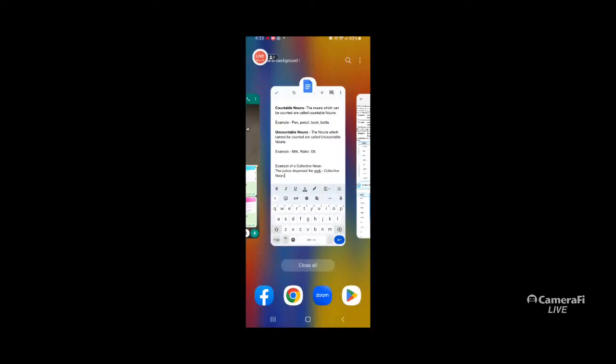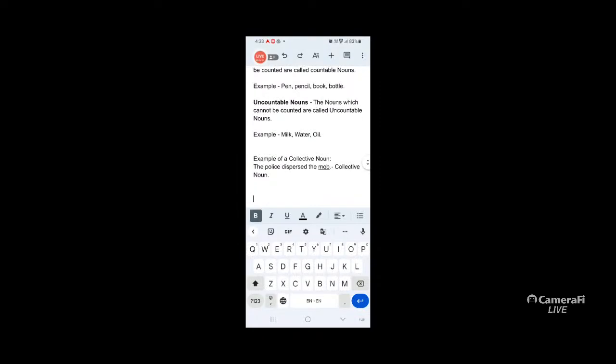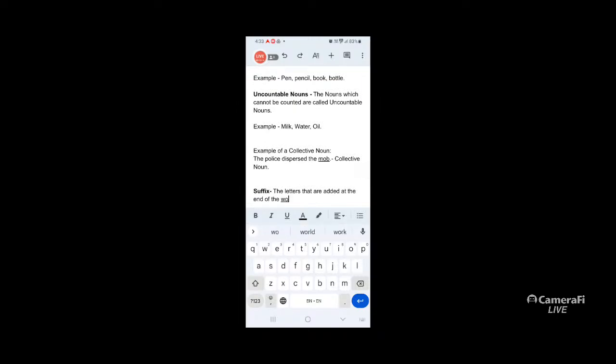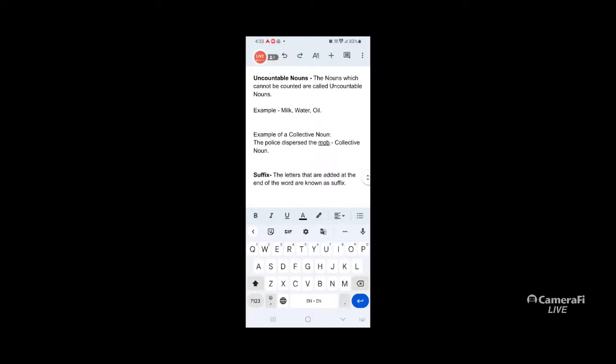Suffix means the letters that are added at the end of a word are known as a suffix.